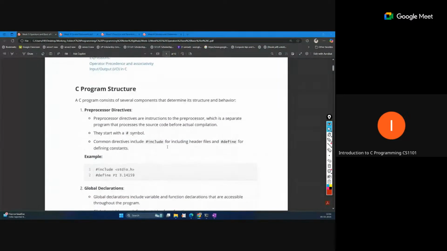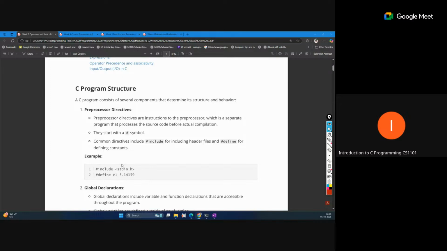Now, as we always write the preprocessor directive in the programming language, you know that this is the first step, which happens before execution of the program. It is processed before the compilation process. What are we including? Some library code. If you write include stdio.h, that means we are including some additional code into our program, which contains the definitions of the functions that we use in our program. Because of that, we include this library.